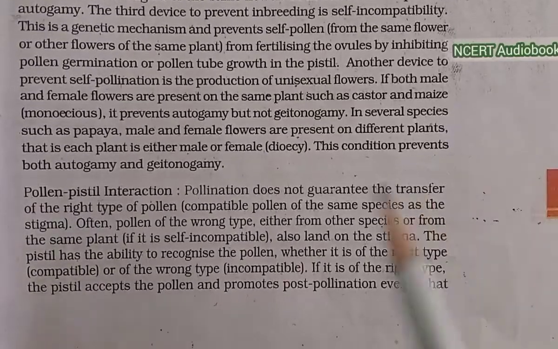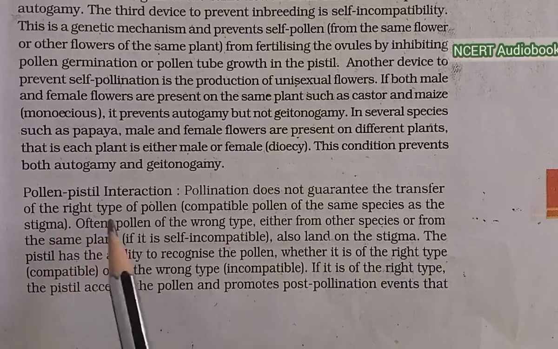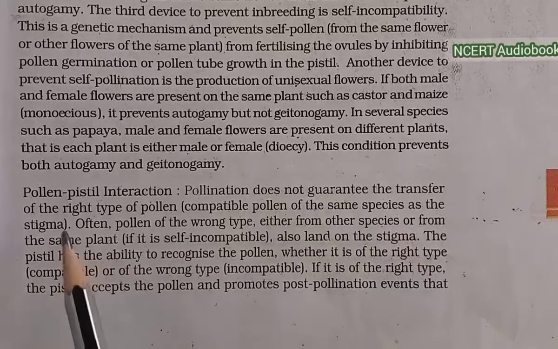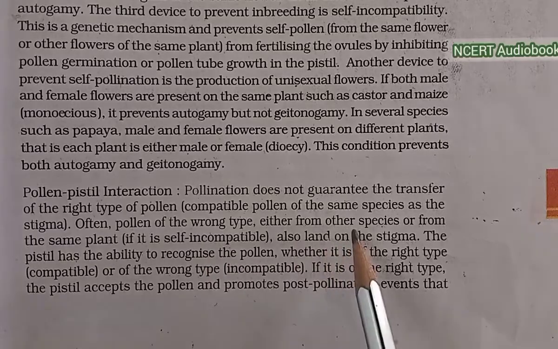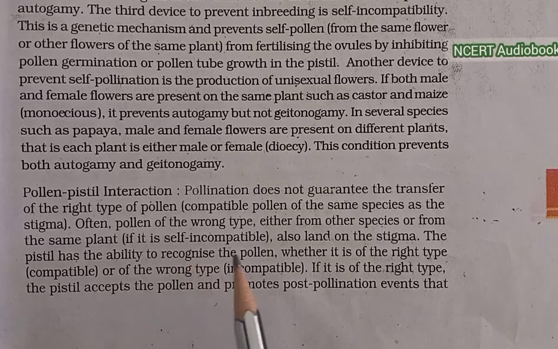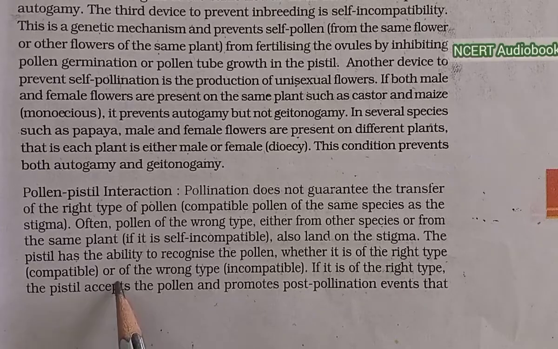Pollen-pistil interaction. Pollination does not guarantee the transfer of the right type of pollen, compatible pollen of the same species as the stigma. Often, pollen of the wrong type, either from other species or from the same species if it is self-incompatible, also lands on the stigma, and the pistil has the ability to recognize the pollen, whether it is of the right type, compatible, or of the wrong type, incompatible.